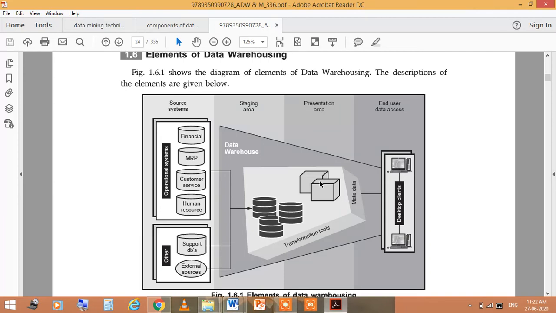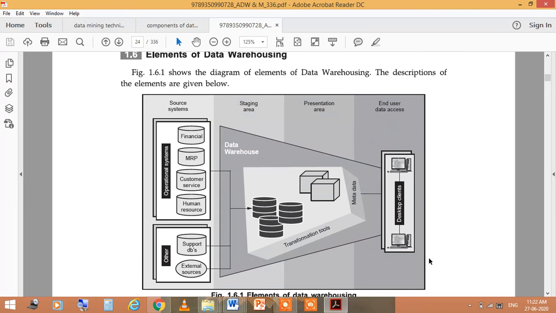Now after the staging area, you will perform in the presentation area. What is presentation? Now you are in ready mode, and you are going to start your presentation. You are going to process your task. That area is the presentation area. This is the live part from where you can perform accordingly. After this presentation area, the data is transferred to the end user data access.